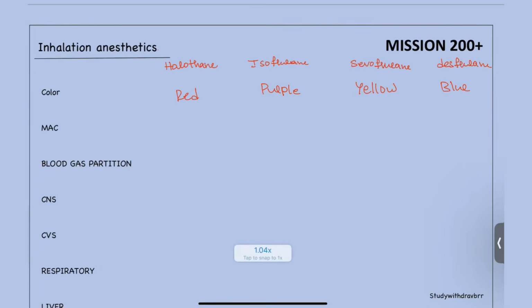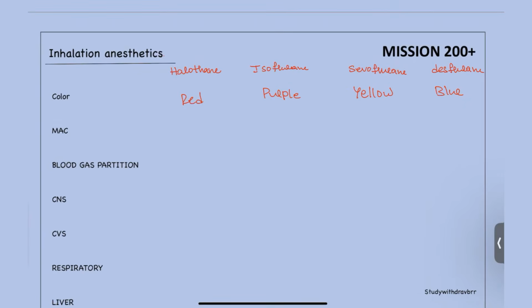So coming to the MAC, what is this MAC, guys? MAC value, minimal alveolar concentration. The more the MAC, the more it decides the potency: the potency of the drug will be decreased.